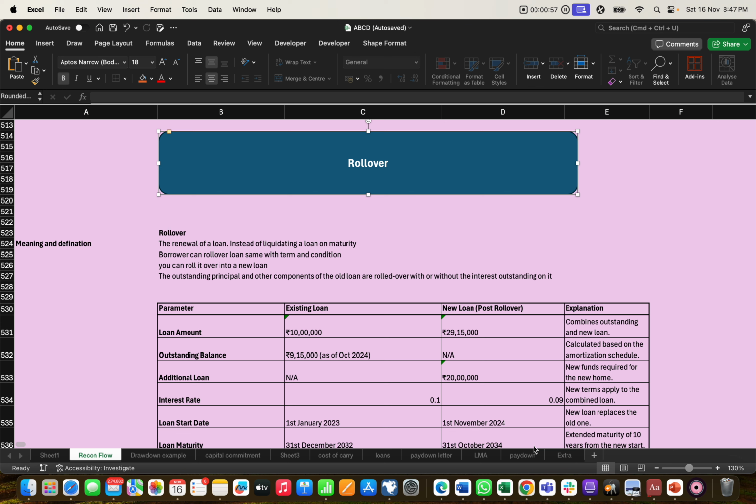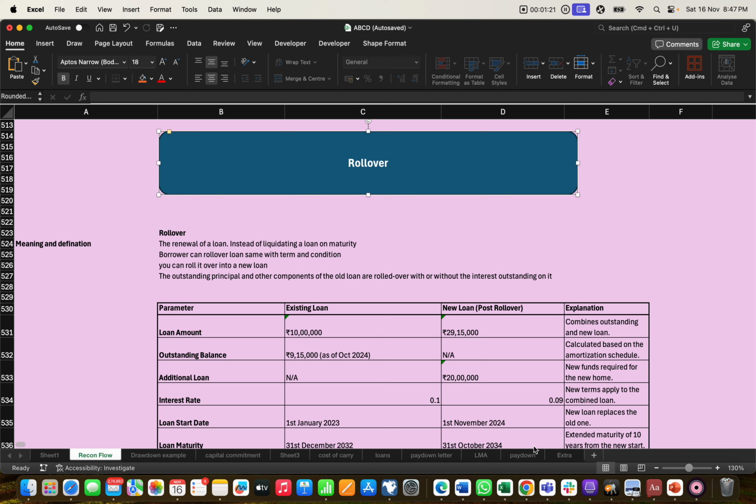So you can roll over into the new loan, and the outstanding principal and other components of the old loan roll over, with or without interest, depending on the agreement. To understand this rollover, we have designed a real life example.